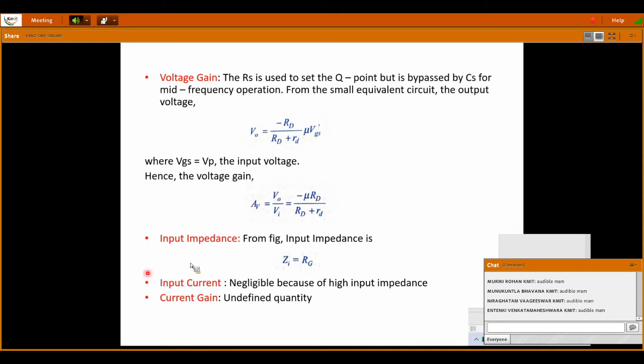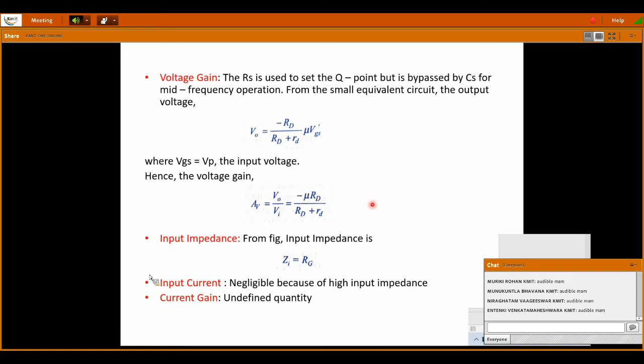Remember these expressions, because you may get a question. The derivation part hardly will come. You may be asked to explain the concept of common source amplifiers along with all its parameters. Some small values will be given in place of RD, mu, etc., so you need to substitute them in this expression and get the value.